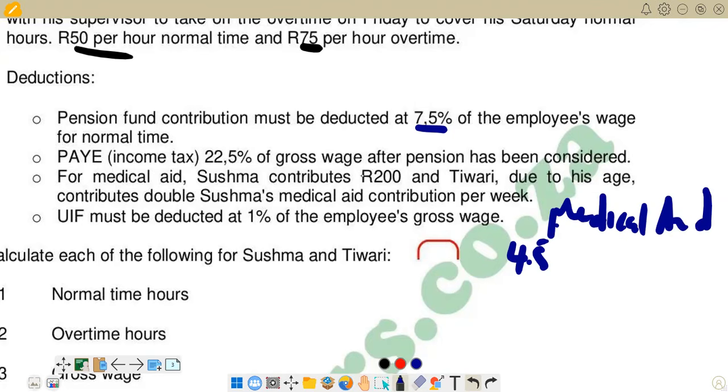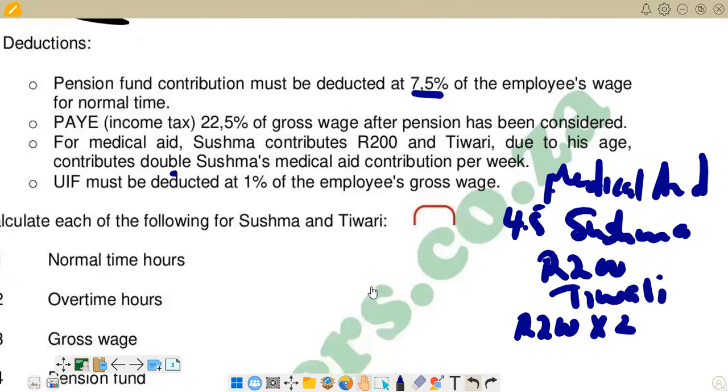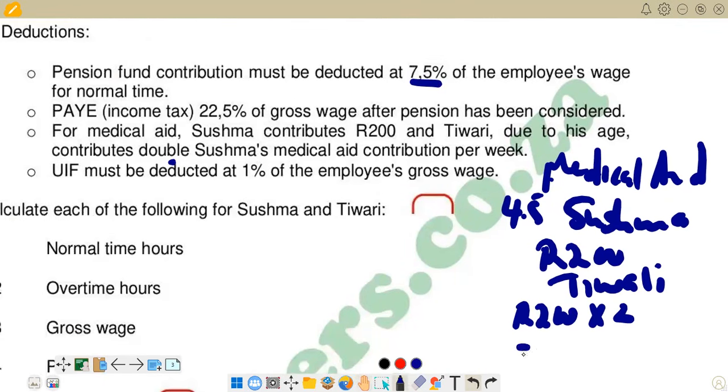Right. So what we are saying is for Sushma, it's 200 rands, clear. And then for Tiwari, it's double, 200 times 2. They are saying contributes double here. So we are multiplying by 2 here, and then when you multiply by 2, you're going to get 400 there. So obviously, Tiwari is paying 400 rands. So that's what we have there. So we are done on 4.5. We are now going to 4.6. We go to 4.6.